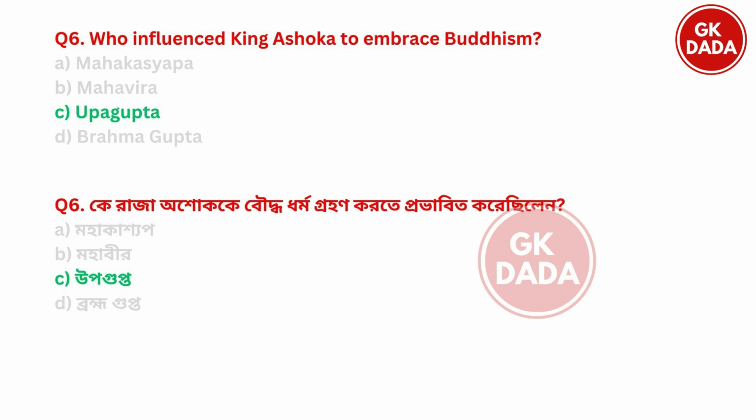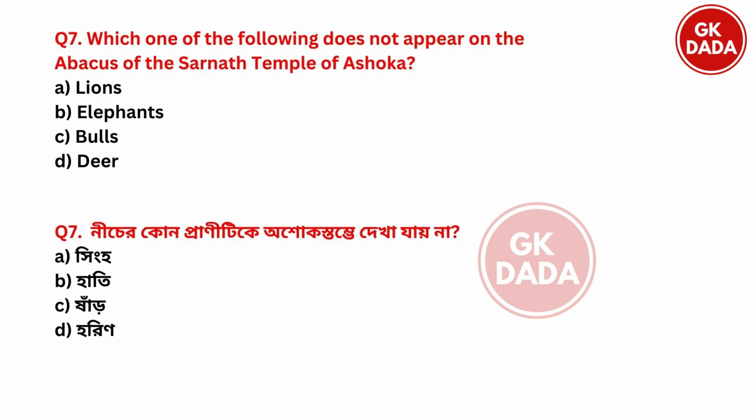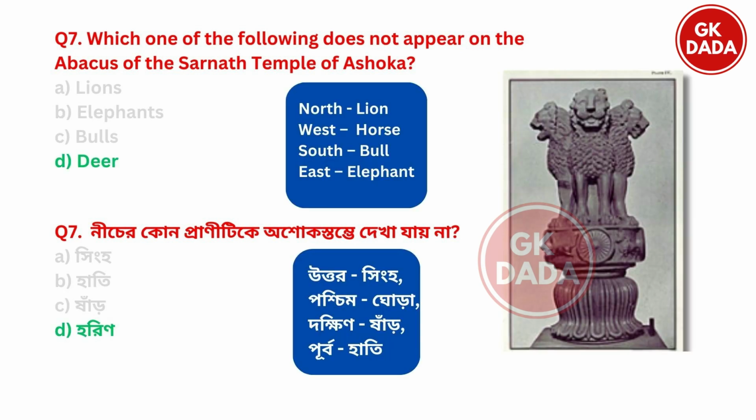Upagupta. Next. Which one of the following does not appear on the abacus of the Sarnath temple of Ashok? Option A lion, option B elephants, option C bulls, option D deer. So the right answer is option D. Because in Sarnath temple of Ashok, we have lion in the north, horse in the west, bull in the south, elephant in the east. So there is no mention of deer.